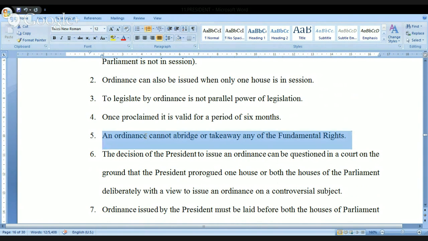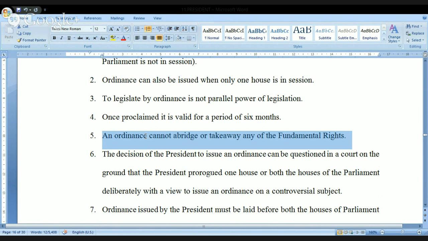Now look at this. An ordinance cannot abridge or take away any of the fundamental rights. We know this point already. The parliament cannot make any law which will abridge or take away any of the fundamental rights. In a similar manner, when the president is issuing the ordinance, that is nothing but he is legislating.